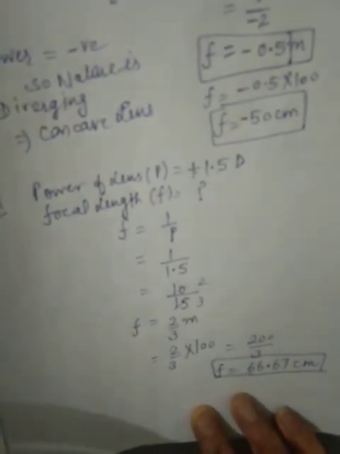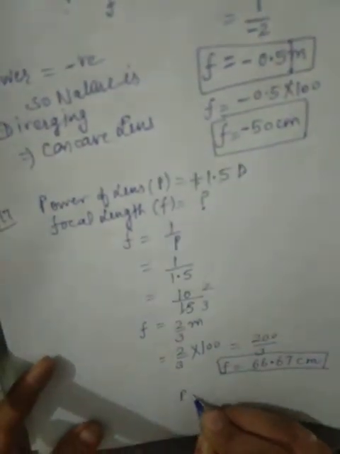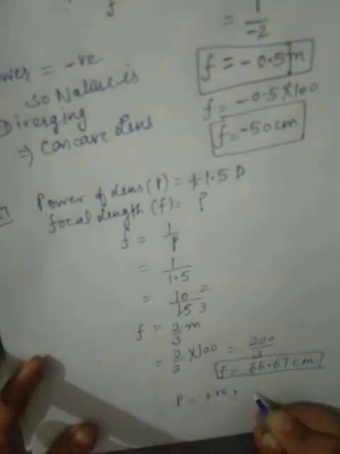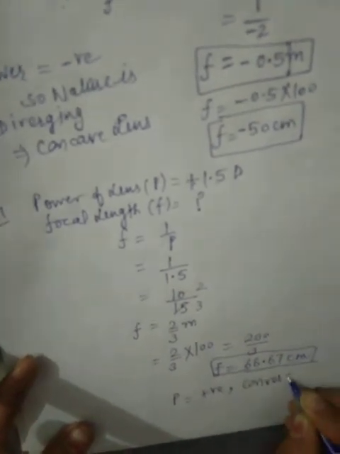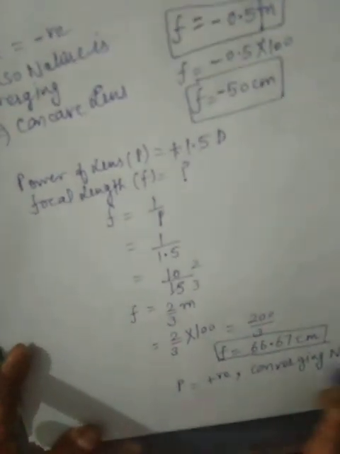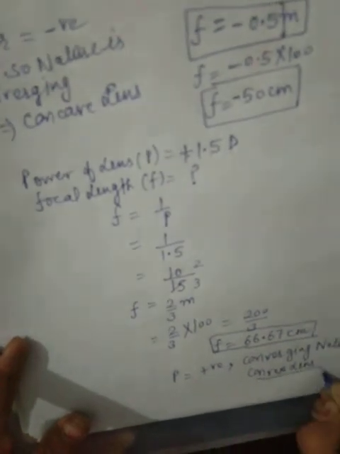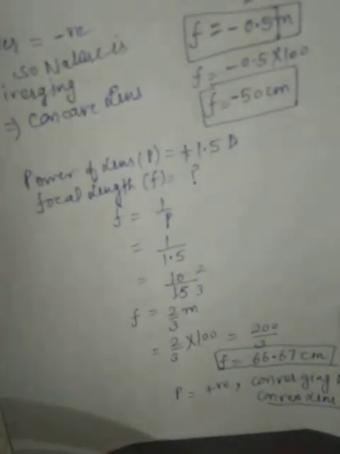Now we have to find out nature. Power positive. So converging nature. If name of the lens is being asked, then it will be convex lens, because convex lens is a converging lens. So students, we have completed our theory as well as back exercise, means numerical section also for refraction.